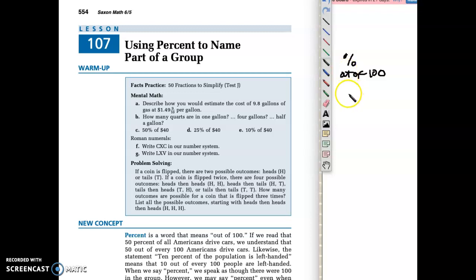All right, so if I were to say 50% of Grammar 5, really what that means is 50 out of 100, right? Because that 50% means out of 100. Now, obviously, there's not 50 of you guys. We would take 50% times, I should know this. There's probably like 8 of you guys? I'm going to assume there's 8. We could then do that math and find out that 50% of 8 is 4, right? Well, you guys knew that already. So all that percent means is out of 100.